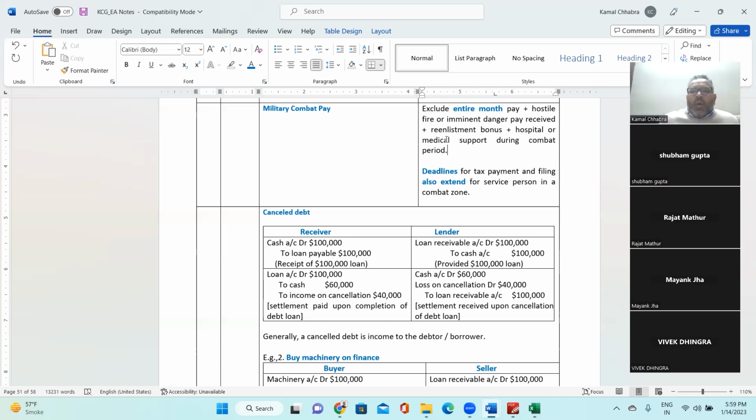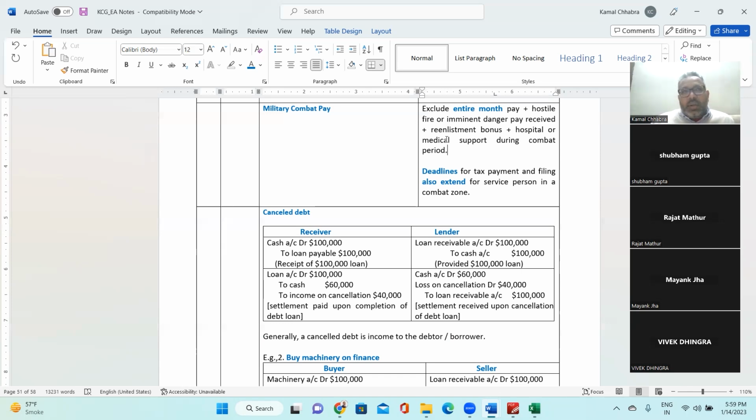Second is hostile fire or imminent danger pay received, right? Any firefighting expense or any danger zone expense or any extra benefit that the individual received. Let's say two years back when there was a fight in Iran, in that case also there were US soldiers deployed there.